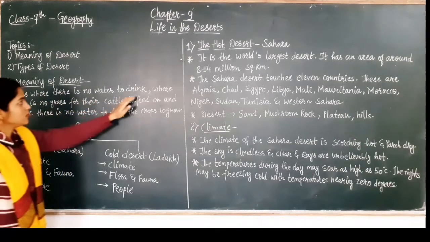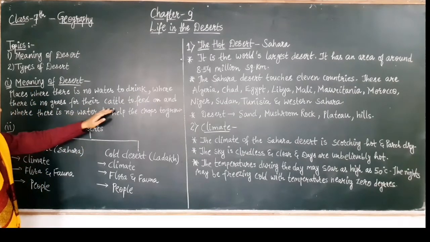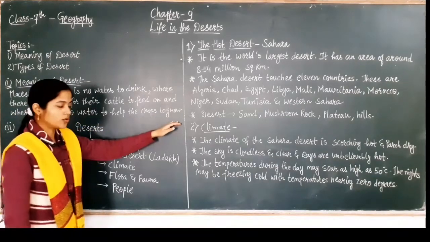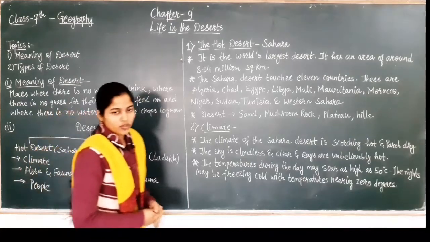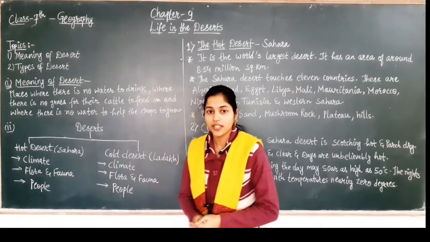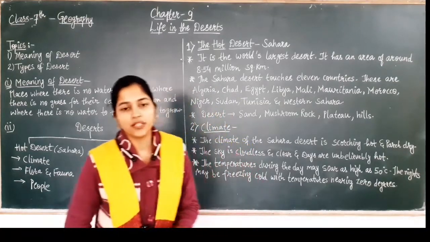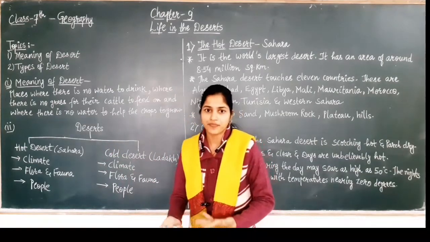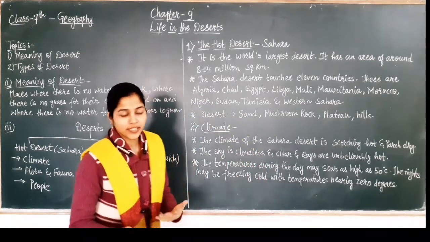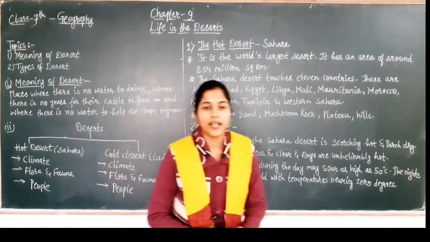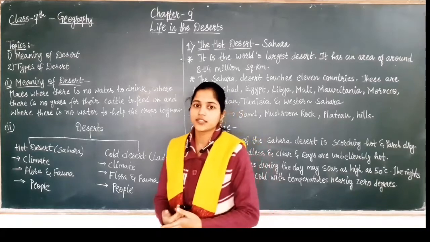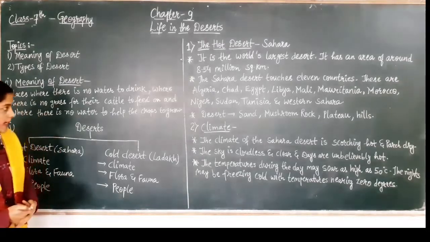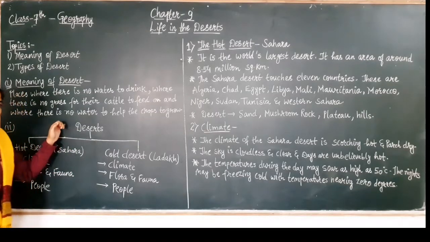Places where there is no water to drink, where there is no grass for their cattle to feed on, and where there is no water to help the crops to grow. So, in simple terms, what is desert? If you imagine a desert where there is no water to feed their people, how will they feed their cattle if they do not have any crops around it, or any grass to feed their cattle? And what about the water? If the water is not there, then how are they going to provide water for their cattle or for the animals? Okay, so that is known as desert.